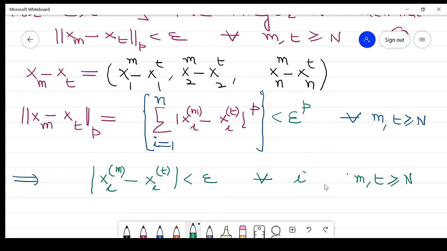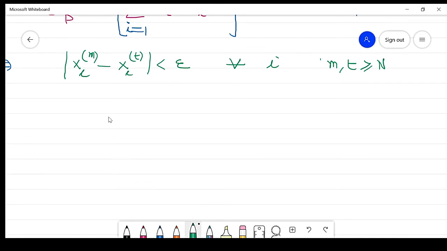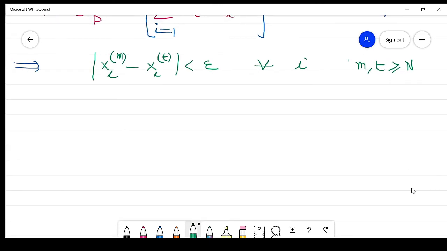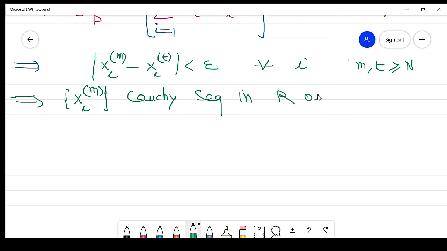So from this what we get? We get xi^m, this term, is less than epsilon, right? So from this step, it implies, what is this? It is the definition of a Cauchy sequence. It implies this sequence xi raised to power m, this is a sequence in m, is a Cauchy sequence in R or C.